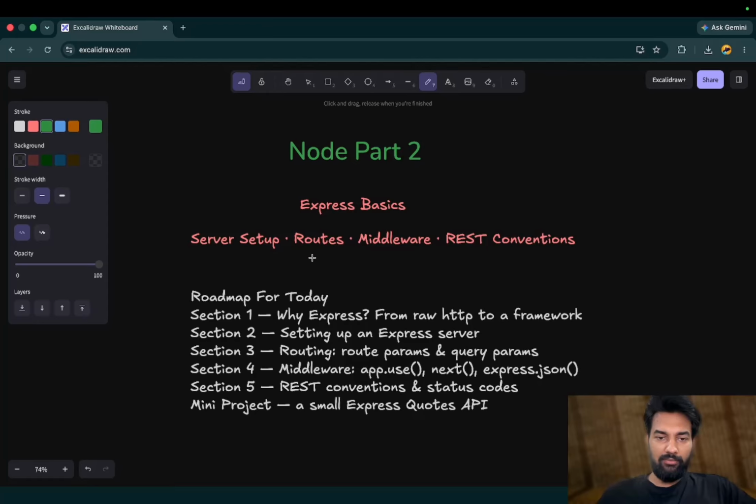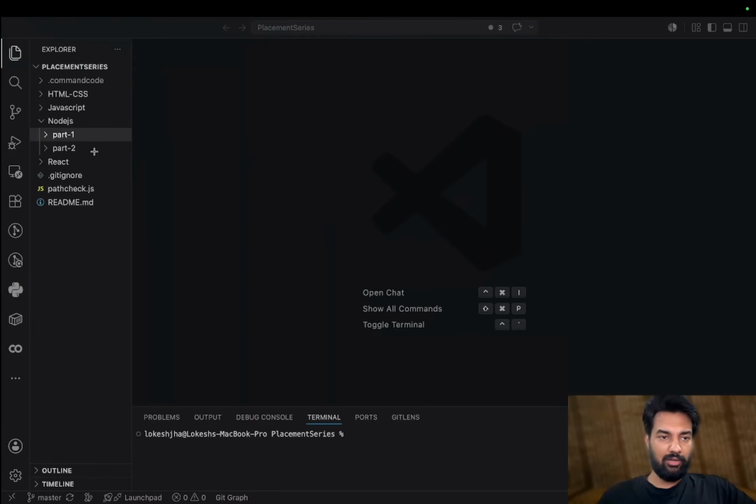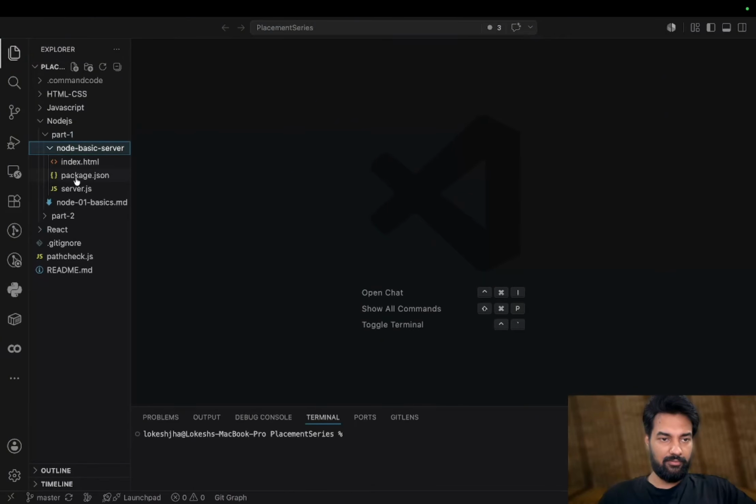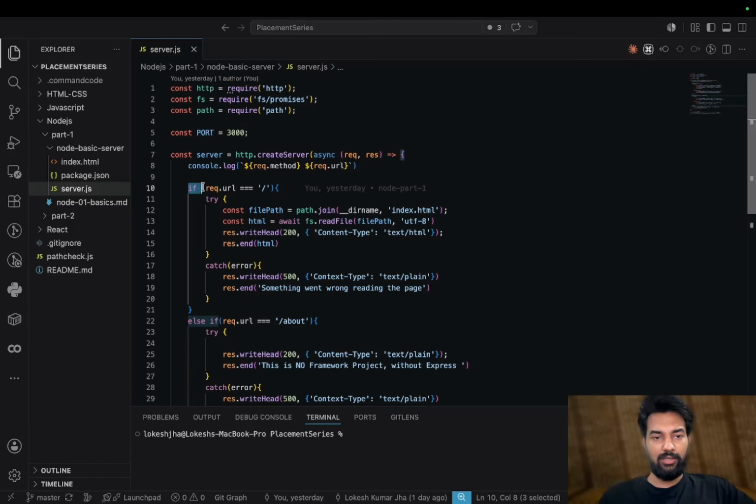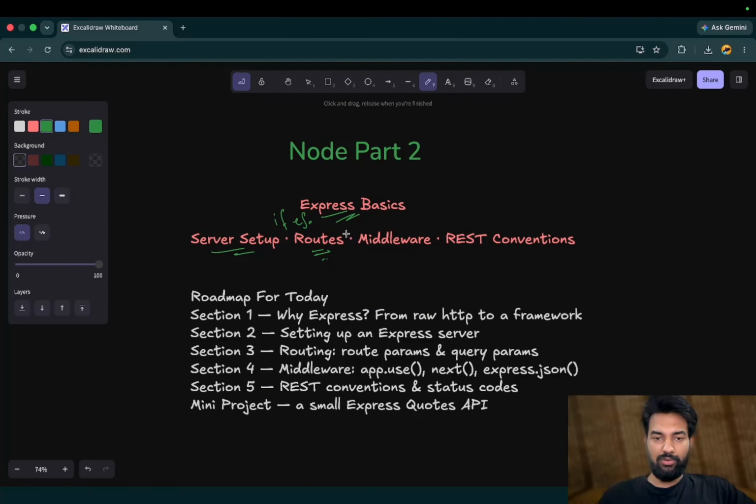So here what we are going to cover is the Express basics and server setup. We will do the routes, like the route we were doing by if else in the previous video. This is the route that we were doing by if else. So you will see the better way how to do that.